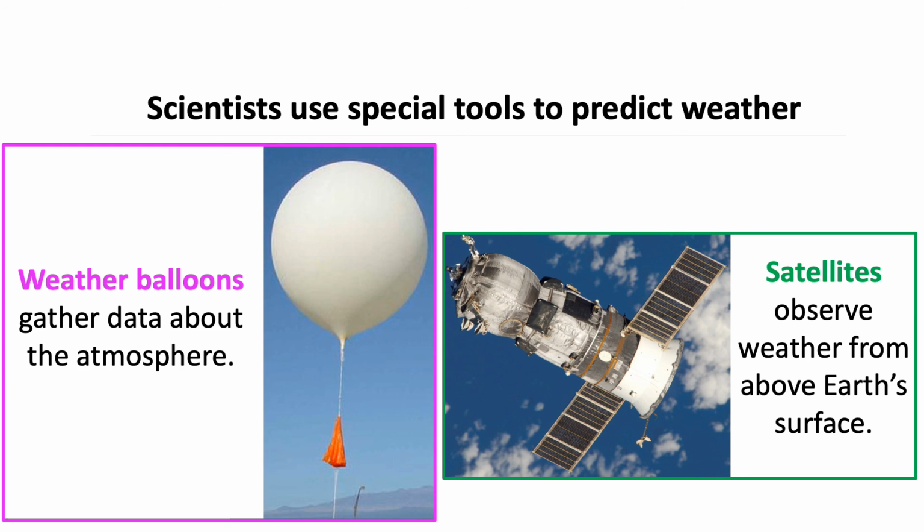Who needs to know about weather? We all do. You need to know what to wear. Farmers need to know when to plant and pick crops. Pilots need to know about weather to fly airplanes safely. So weather balloons gather data about the atmosphere, while satellites observe weather from above the Earth's surface.